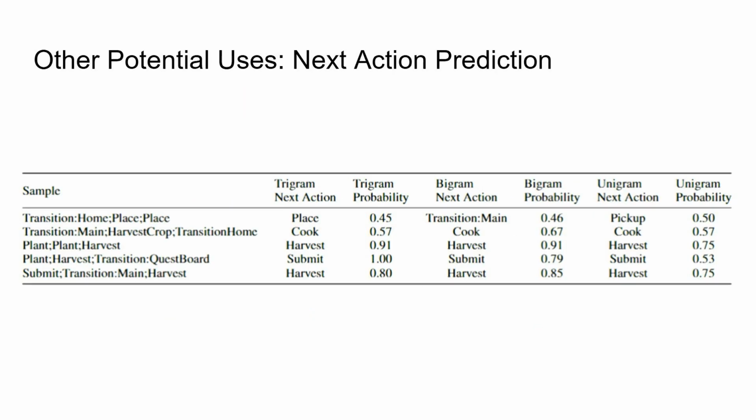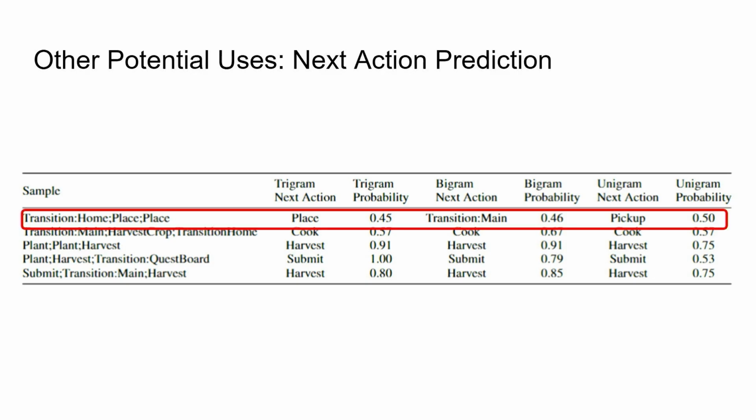The last one is next action prediction. Most of the time, we used really simple n-grams to just predict the next action. We used trigrams, bigrams, and unigrams. Most of the time, they predict the same action, but sometimes you can get other actions predicted, and that's kind of cool.